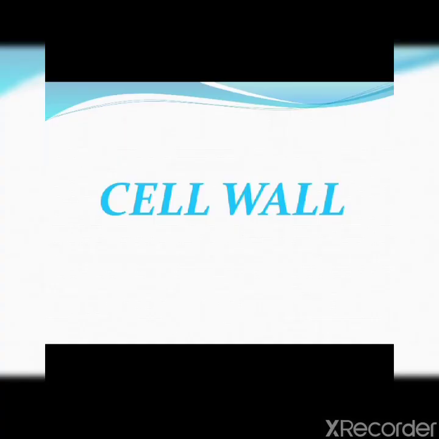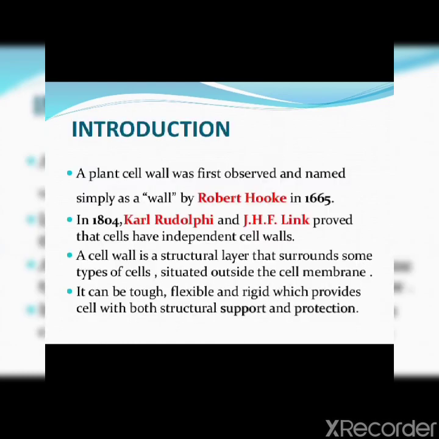Today I am going to discuss the cell wall. The cell was first discovered and named by Robert Hooke in 1665. What Hooke actually saw was the dead cell walls of plant cells as they appeared under the microscope. In 1804, Carl Rudolphi and J.H.F. Link proved that cells have independent cell walls.